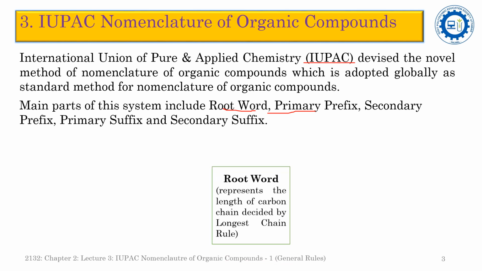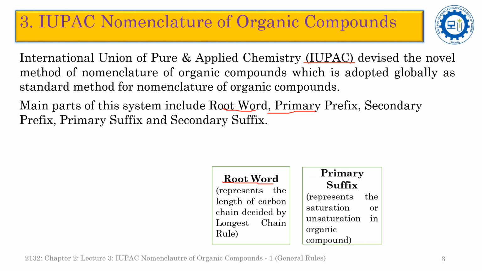The first part is the root word. The root word represents the length of the carbon chain decided by the longest chain rule. Actually, the root word gives us information about the length of the carbon chain. And what is the longest chain rule? We will discuss it in detail in the upcoming slides.